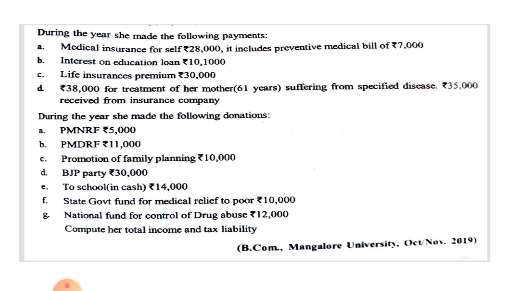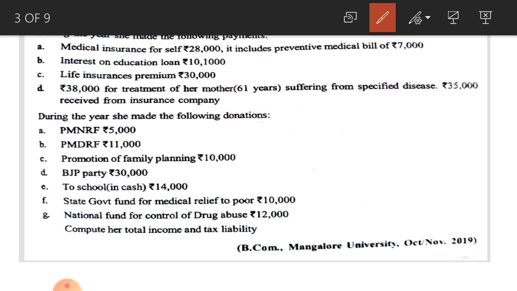In every problem you learnt this point: medical insurance premium is deductible under section 80D, maximum limit is 25,000 including medical bill. So here you cannot consider 28,000, you can consider only 25,000 under 80D as medical insurance premium paid.